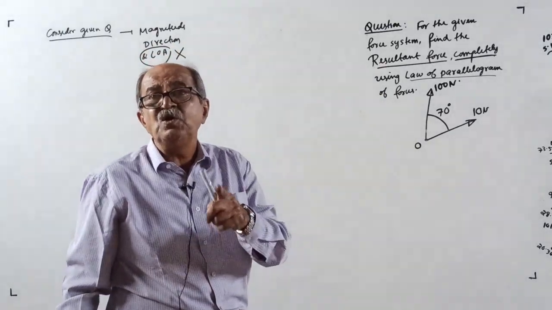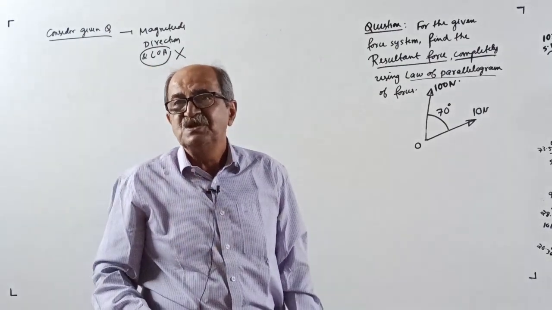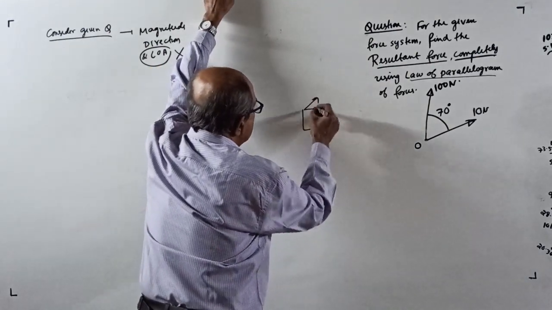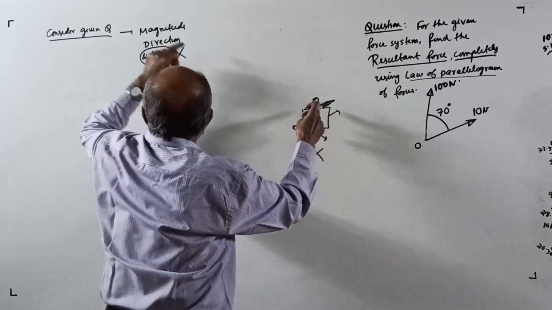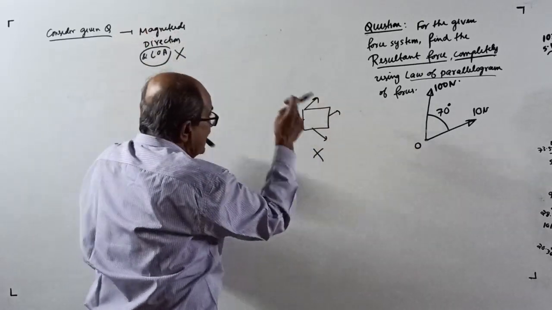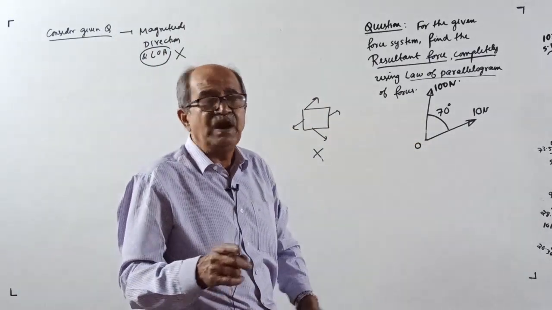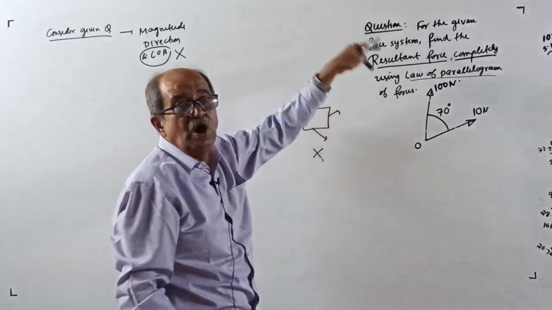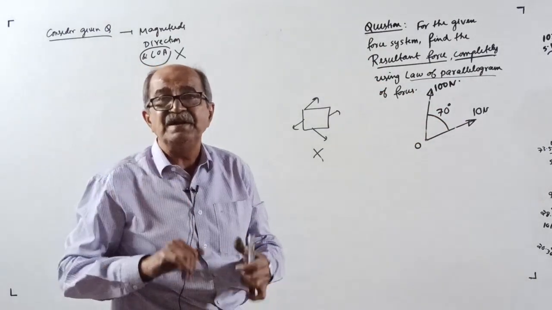This is only for a concurrent force system, not for coplanar. If a coplanar force system is given, you require magnitude, direction, and also line of action. But for a concurrent force system, it is not required because the 2 forces are passing through a common point O. The resultant will also pass through the same point.